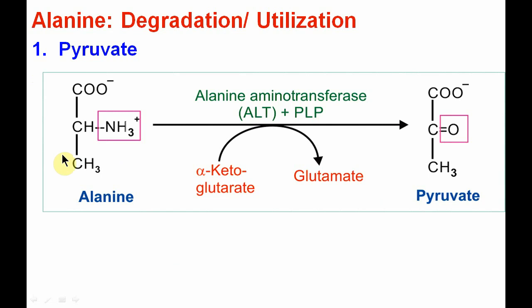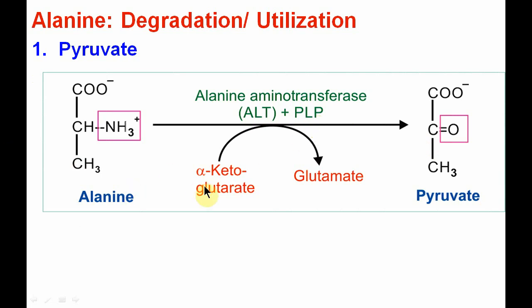Now we'll see the degradation and utilization of alanine. Alanine is degraded to form pyruvate. The reaction is the same, that is, a transamination reaction. So alanine is transaminated to form pyruvate. The enzyme is alanine aminotransferase, ALT, also called SGPT, and it requires pyridoxal phosphate as a coenzyme.